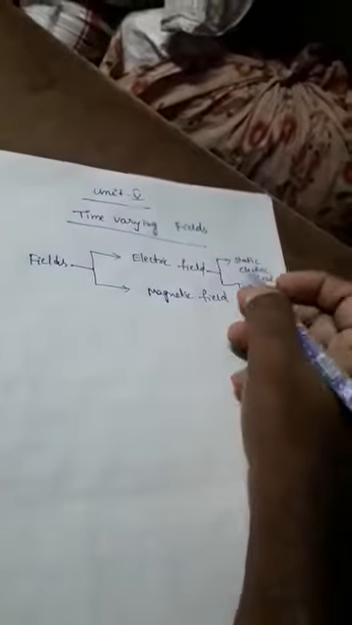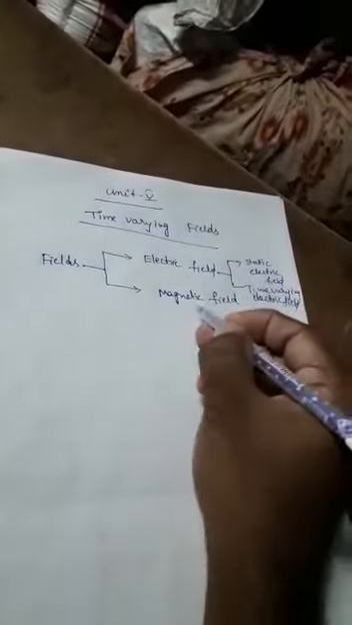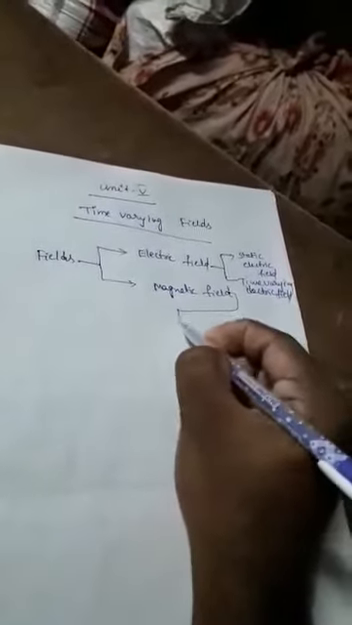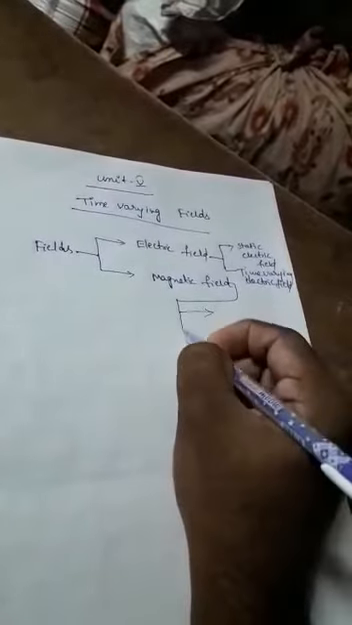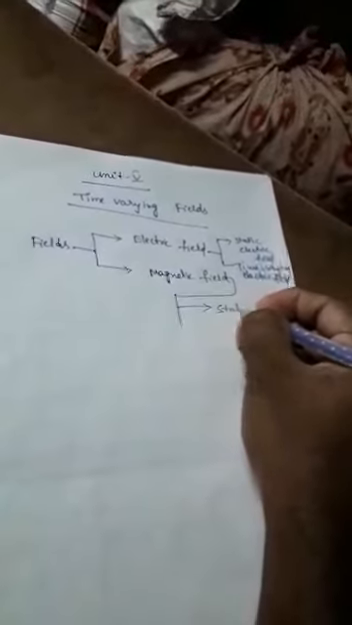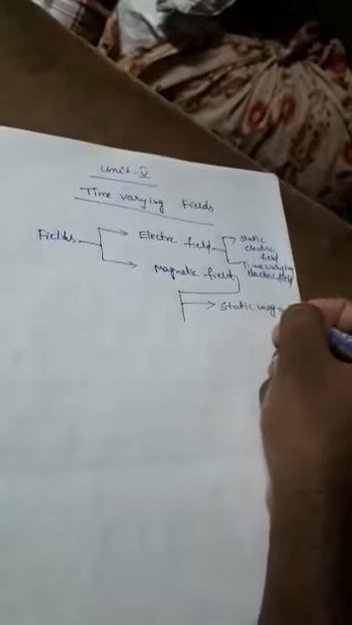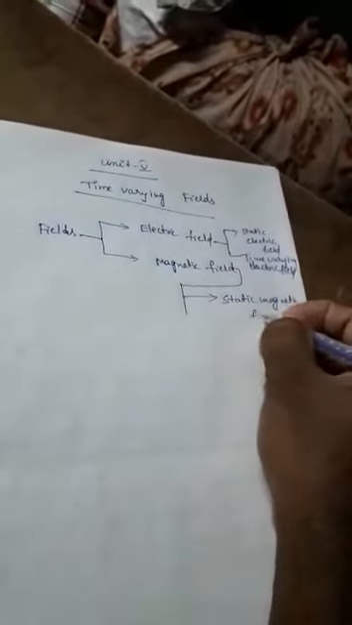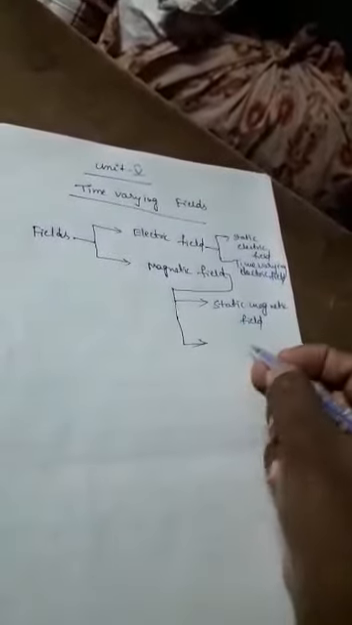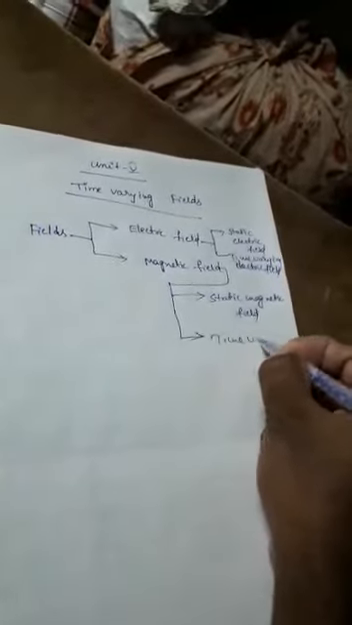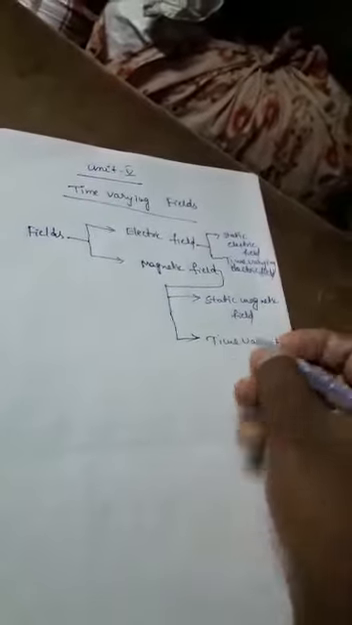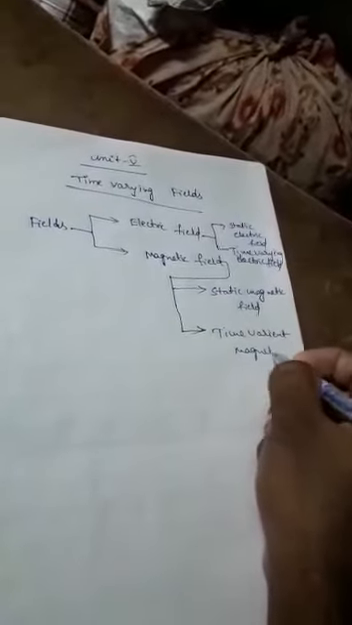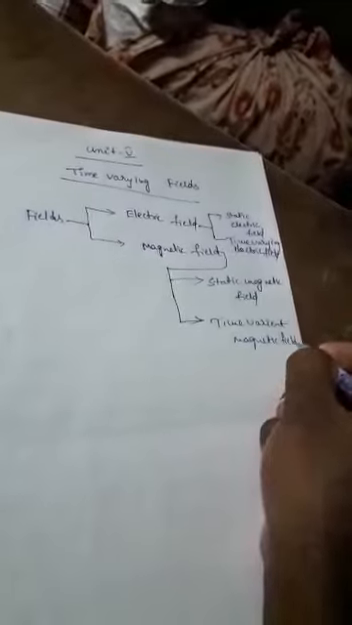This static electric field is also called a time invariant electric field. Again, this magnetic field is two types. First one is static magnetic field or time invariant magnetic field. Another one is time variant magnetic field.